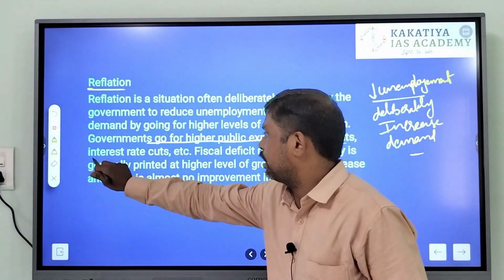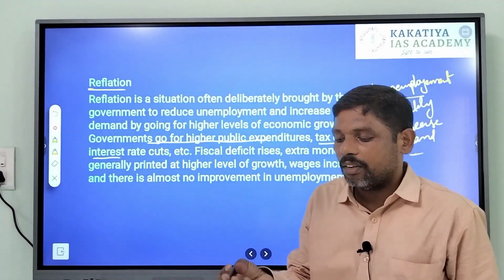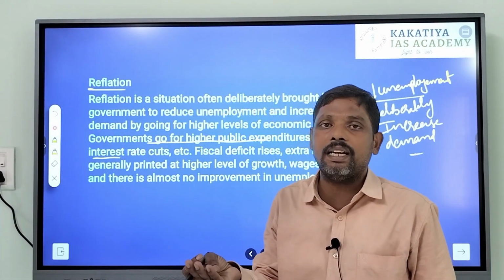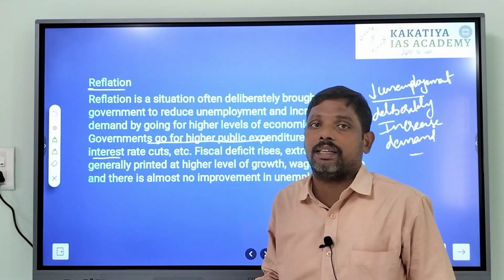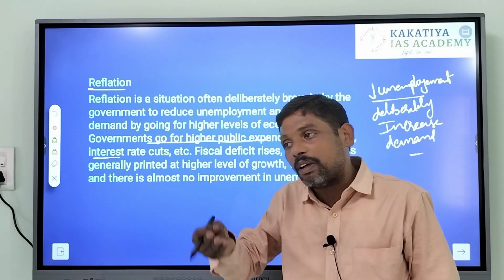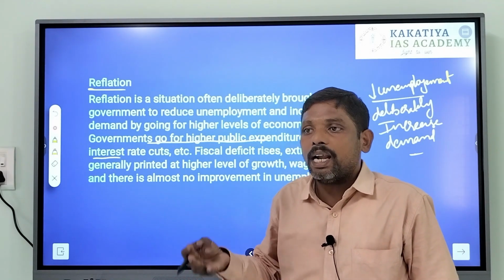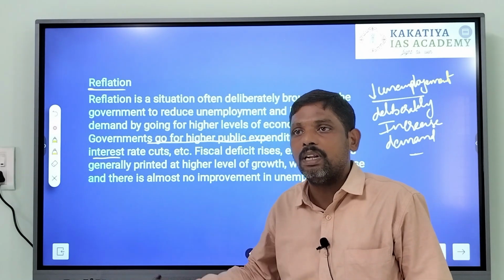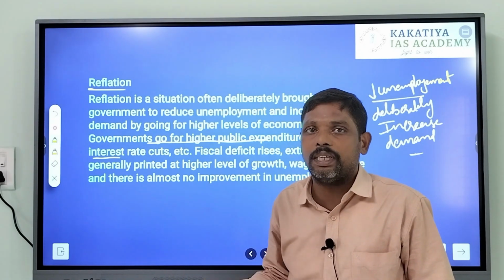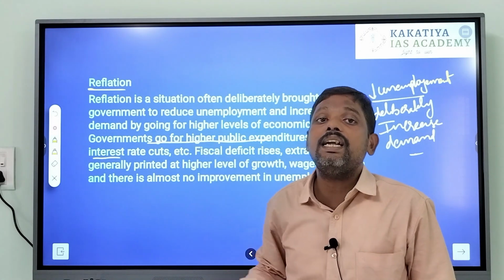and cuts in the interest rates. When there are tax cuts and cuts in interest rates, the availability of money supply with the individuals will be more, and this money will be used to consume, thereby increasing the demand.